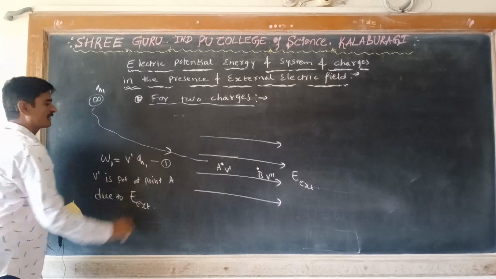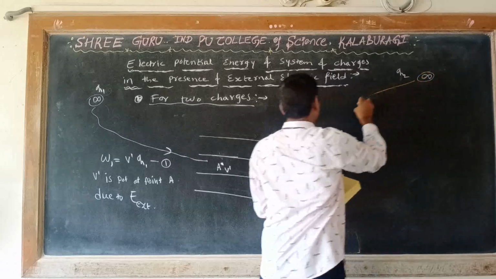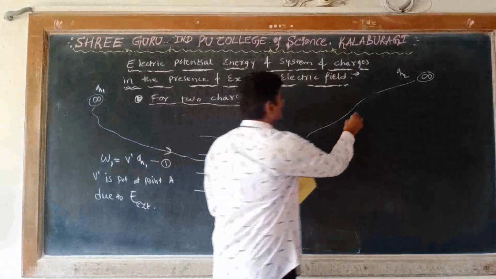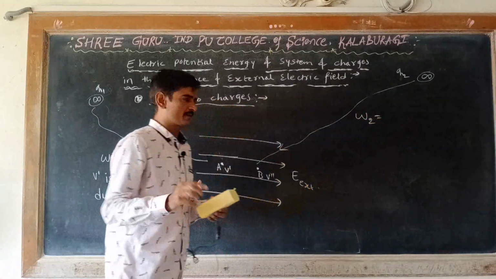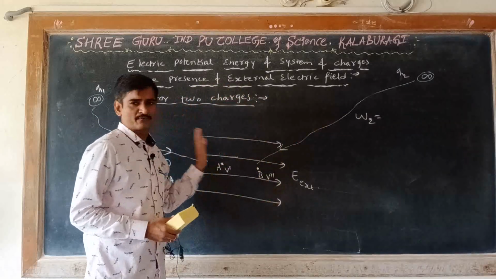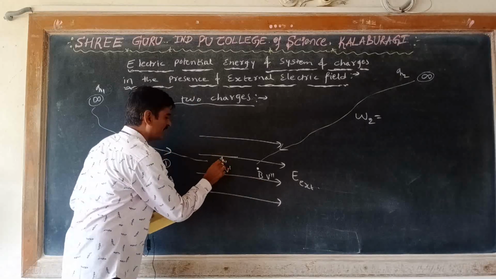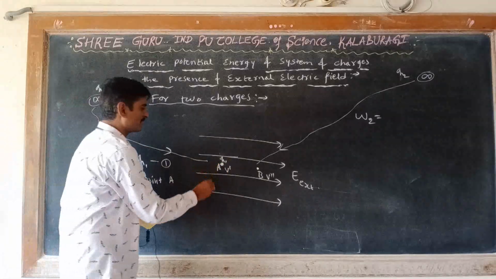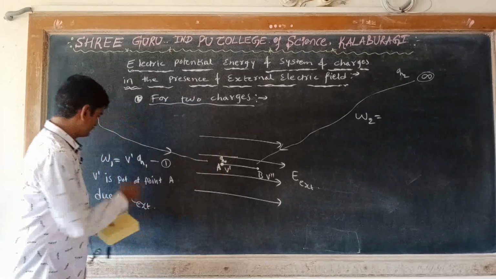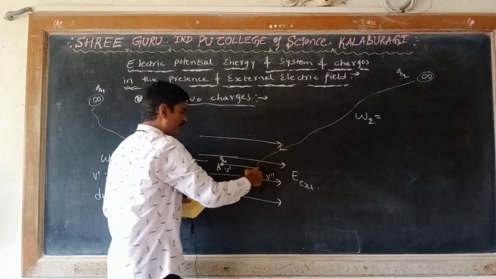This is the work done to bring the charge Q1. Now to bring the charge Q2 from infinity to the point B, the work done is W2. This work done is against the external electric field as well as against the charge Q1, because charge Q1 is brought and fixed at the point A. At the point A there is a charge Q1, and now we are bringing the charge Q2 from infinity to the point B.